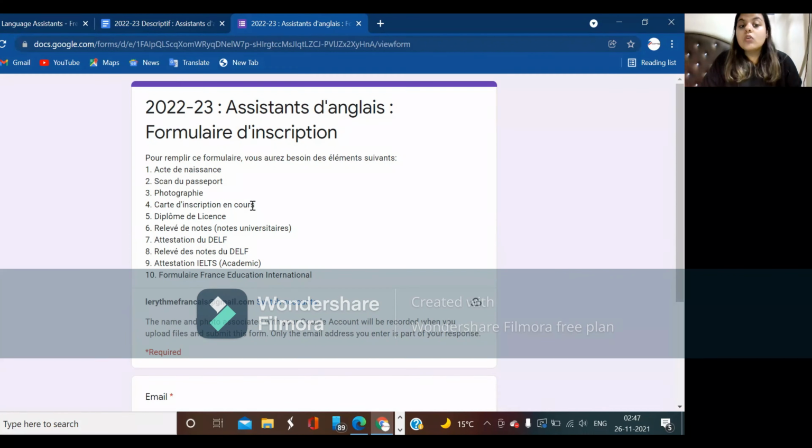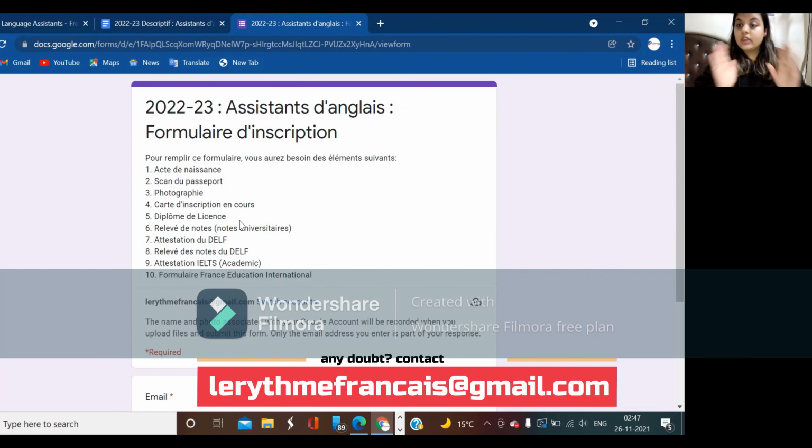Carte d'inscription en cours. Many of you have asked, what is the carte d'inscription en cours? See guys, you were supposed to be a student before applying to this program, right? So you need to attach your bona fide certificate in this one. You need to have a student status, and you need to have a bona fide certificate for this one. So carte d'inscription en cours is your bona fide certificate, the proof of your student status.